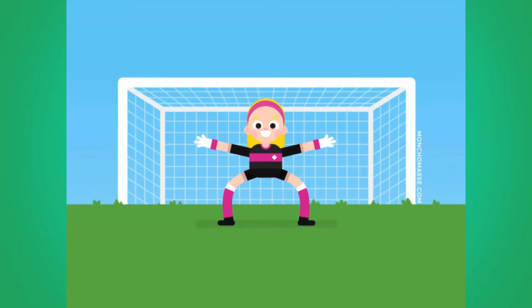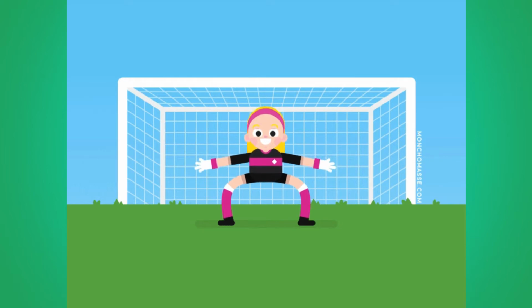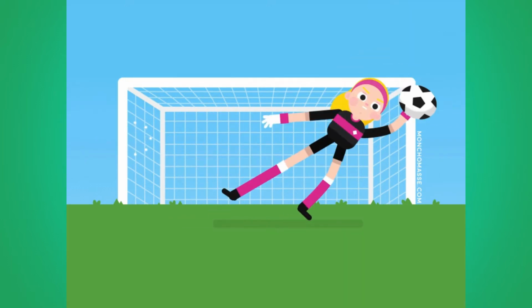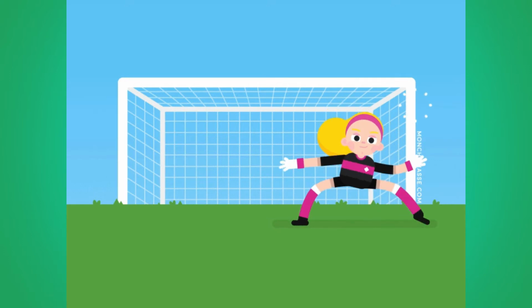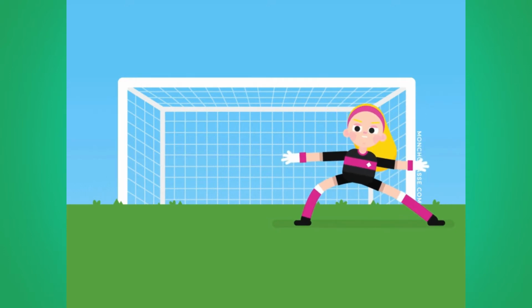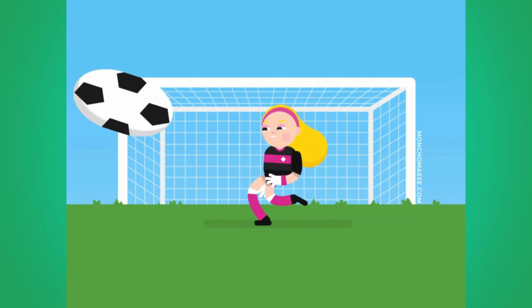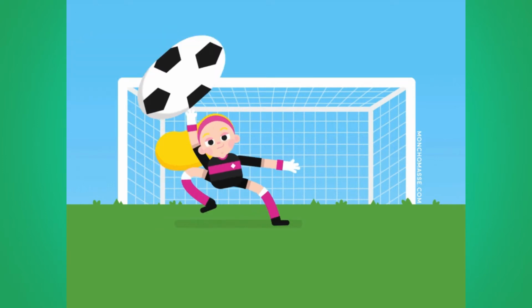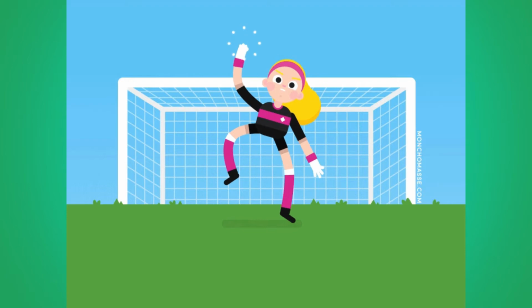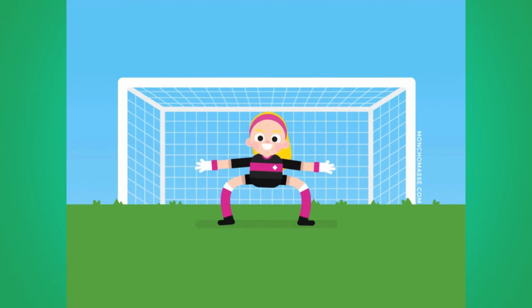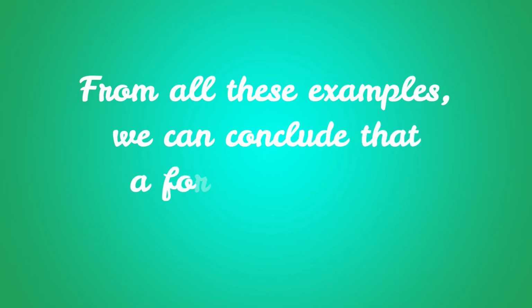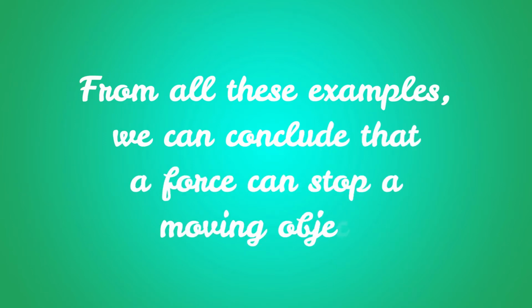In a football match, when the goalkeeper dives or jumps to save the goal, he applies a force to the moving ball with his hands. This force applied by the goalkeeper helps in stopping the moving football and saves a goal being scored. Thus, the stopping of a moving ball by a goalkeeper demonstrates that a force can stop a moving object. From all these examples, we can conclude that a force can stop a moving object.